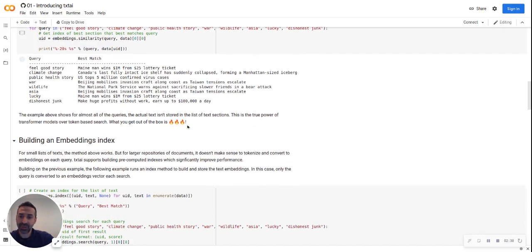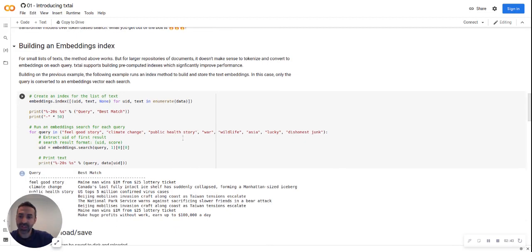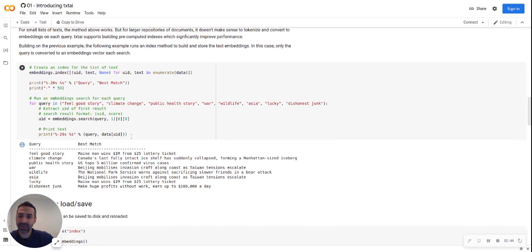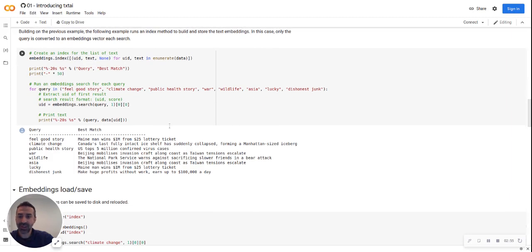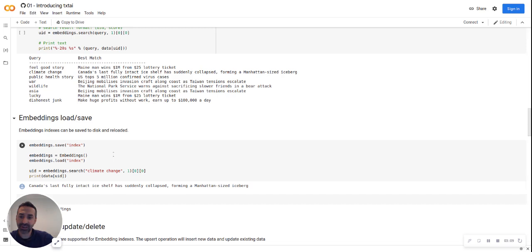But next we'll see we can actually build an index so that if you have a lot of data, it can move a lot faster. So with the exact same sample, we are building an index off the text and then going through a series of queries and getting the same results. This way, if you had 1 million records, you wouldn't want to have to vectorize all 1 million documents every time you run a query. That can be pre-computed and stored into an index. Those could be saved to disk and reloaded. That could be local disk. txtai also supports cloud storage like S3 and other cloud storage services on Azure and GCP.